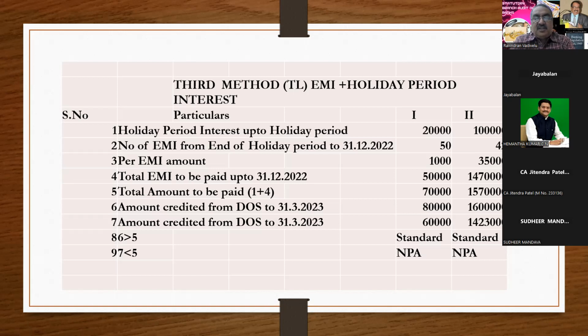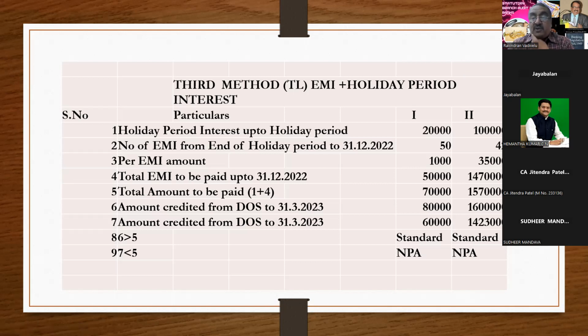If you got any doubt, you can ask. You put your answer in the chat box. Members are calculating, or any doubt you can ask. This is another important area. Can I move to the next point? Because the third method I have explained is in addition to the second method. Only thing is you have to add 20,000.